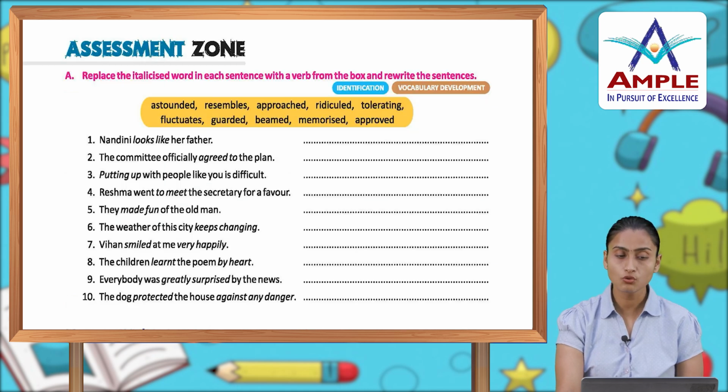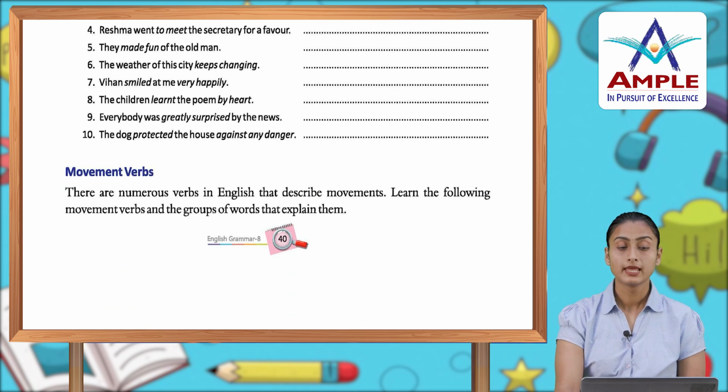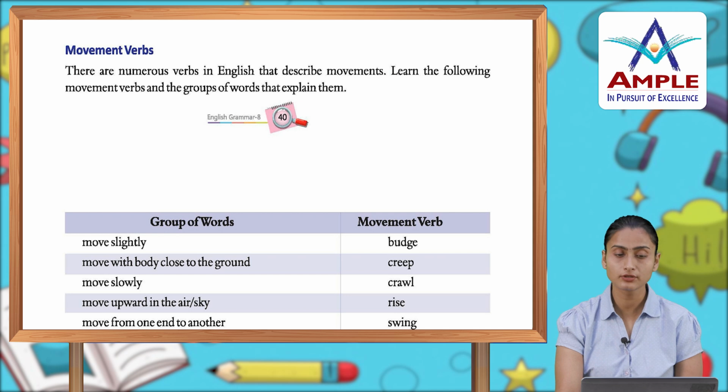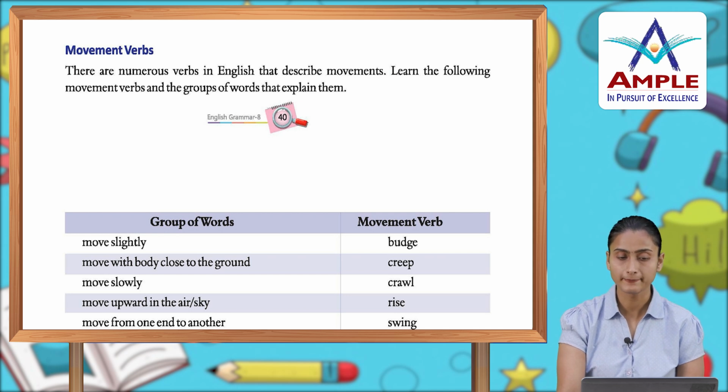Now, assessment zone: replace the italicized word in each sentence with a verb from the box and rewrite the sentences. Nandini looks like her father. So Nandini resembles her father. Then we have the movement words. There are numerous verbs in English that describe movements. Learn the following movement verbs and the group of words that explain them.